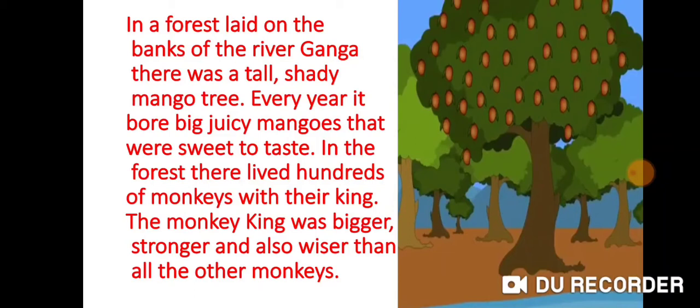In the same forest, students, there also lived monkeys with their king. Now, these monkeys were not one or two in number, they were in hundreds. The monkey king was bigger, stronger, and also wiser. That means he was also cleverer compared to all the other monkeys.